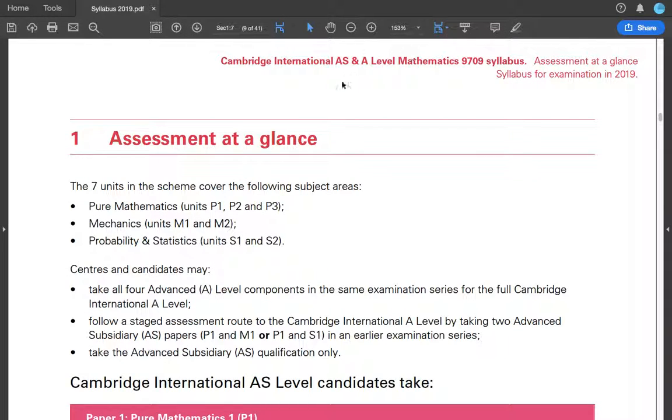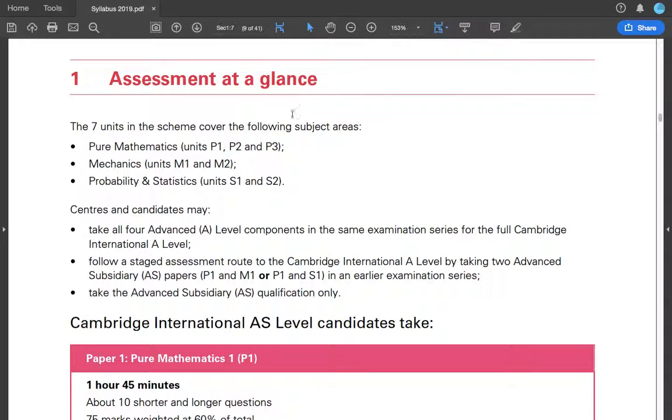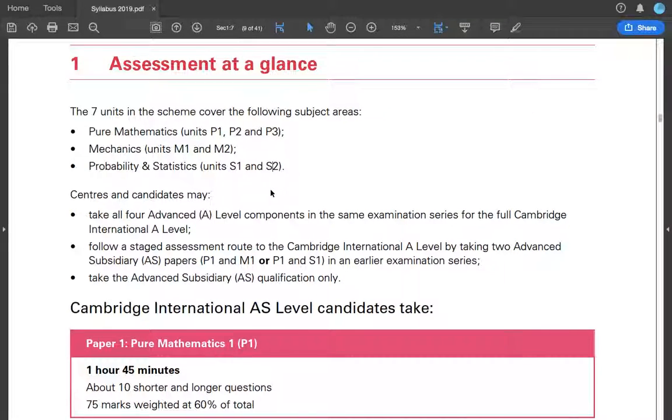Increase the zoom. So there are 7 units. Next year there will be only 6. But let's talk about right now. Let's stay in the present moment. Pure mathematics are units P1, P2, P3. Mechanics units M1, M2. These are the code names. These are there on the question paper. This is not just unofficial names.